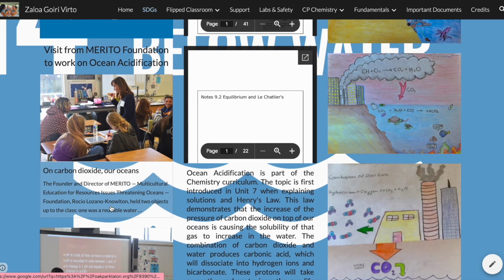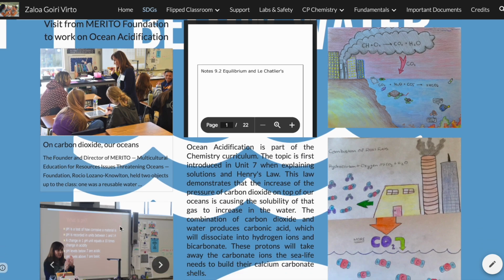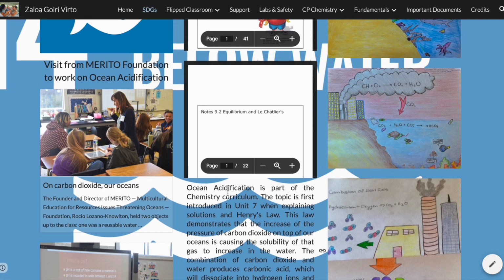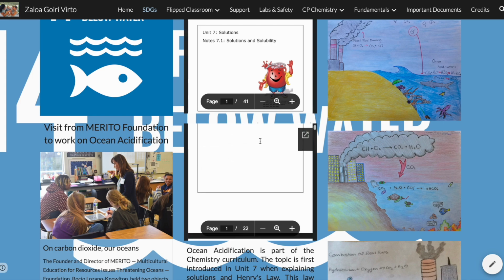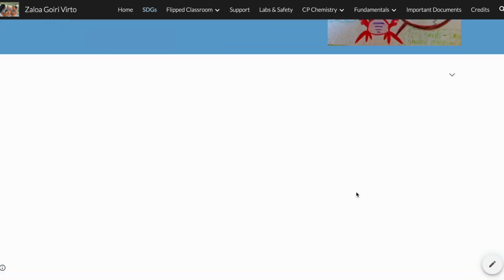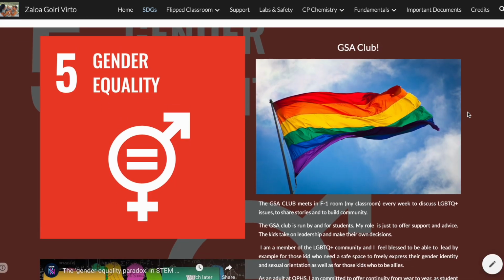These are pictures of a collaboration that I did with a foundation called Merito on ocean acidification. Again, these are the PDFs of the presentations and of the content that we were working on back then. And this is a little bit more of the same. And then if you scroll down, the last part, the last goal that I mentioned here is related to what